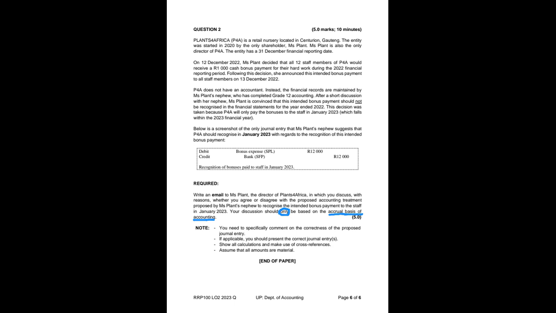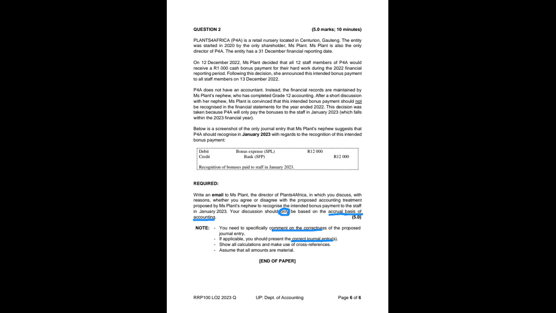Now let's have a look at the note. The note says you need to specifically comment on the correctness of the proposed journal entry. So we must have a statement either indicating this is correct or incorrect in our solution. We also need to, if applicable, present any correct journal entries. All calculations need to be shown with cross-referencing, and we must assume that all amounts are material.